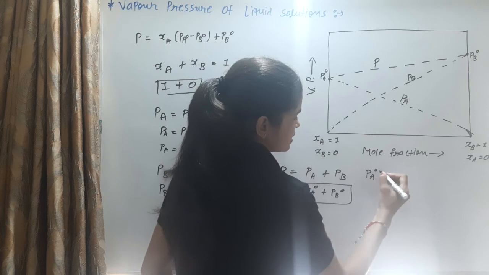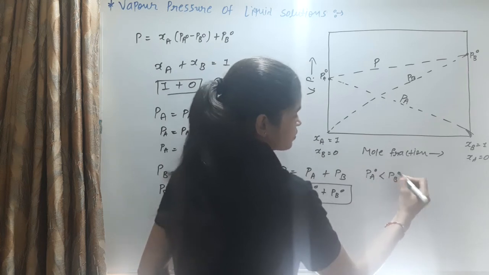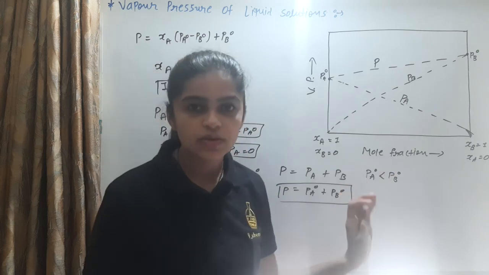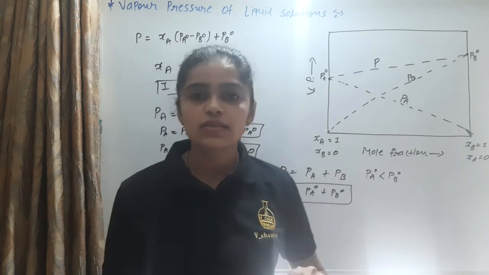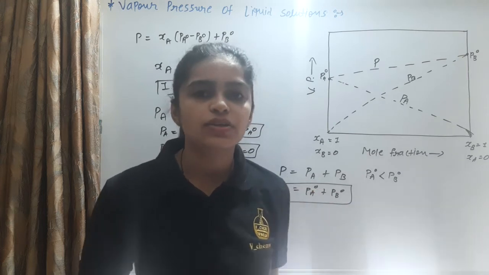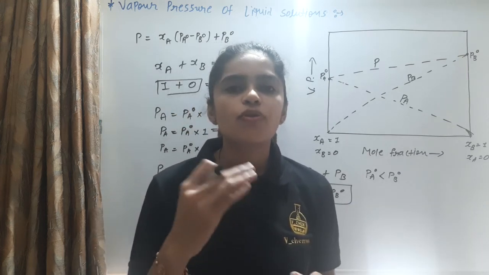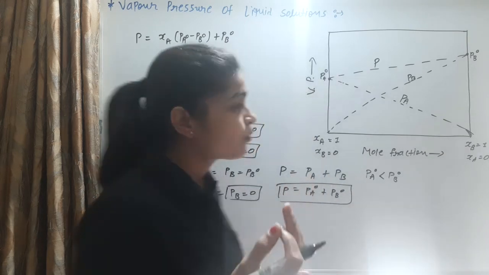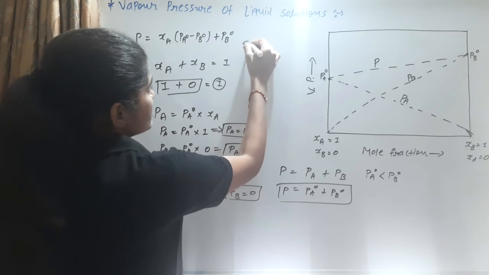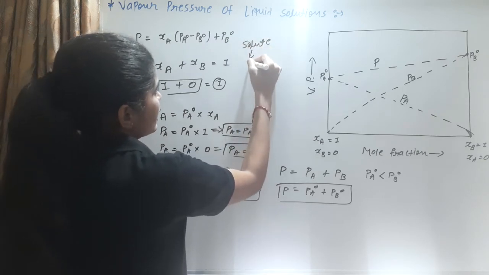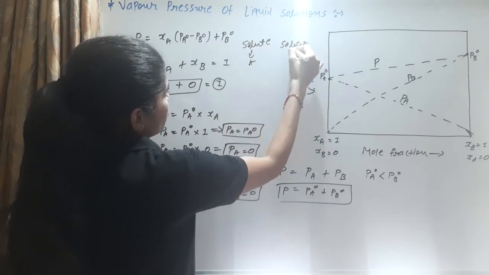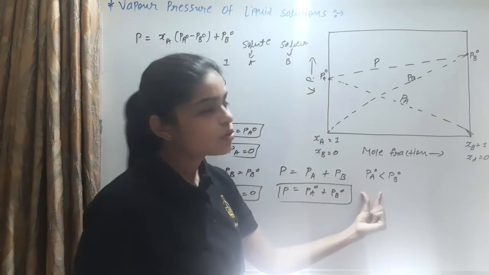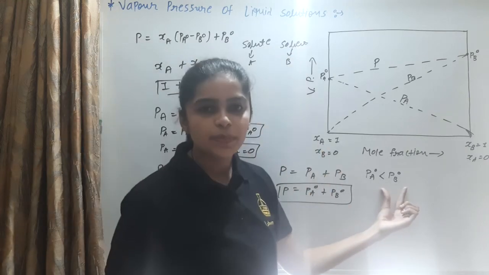The pressure PA0 is less than PB0. What is the meaning of PA0 being less than PB0? Why is the vapor pressure more? Because of its nature, it is volatile. The more volatile, the higher its pressure, and the less volatile, the lower its pressure. For example, we consider the solute as A and the solvent as B. So the solute pressure is PA0 and the solvent pressure is PB0.